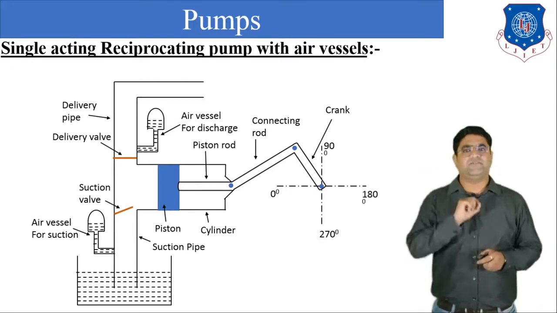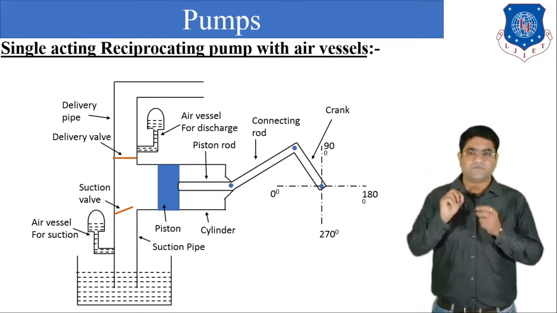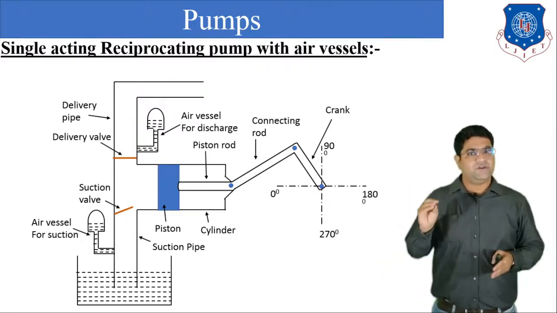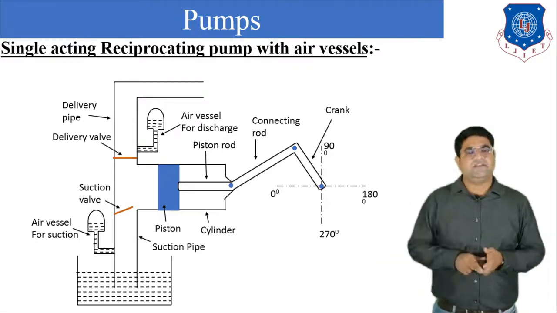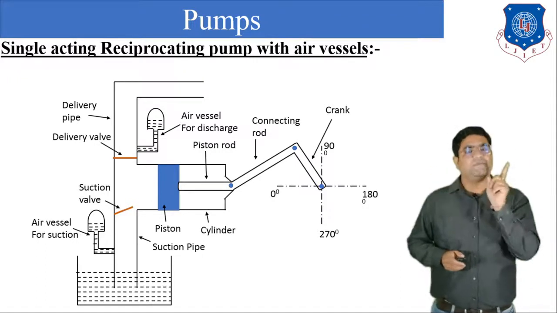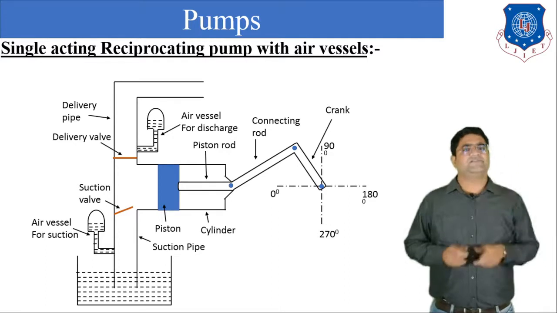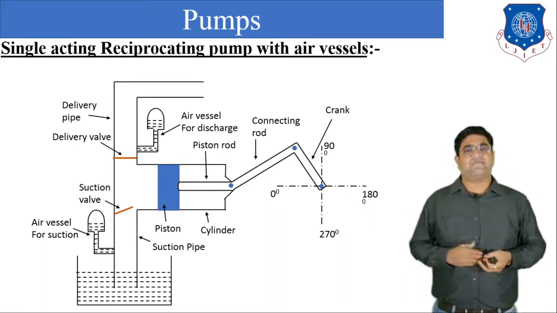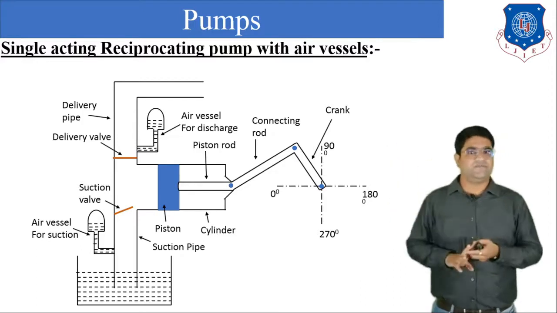Now what is the benefit we can get from this air vessel? What happens when the piston is moved from left to right during the suction stroke? The liquid which is trapped inside the air vessel will be delivered into the delivery pipe, and then it will enter into the discharge tank. So during the suction time we can get the water inside the delivery pipe.